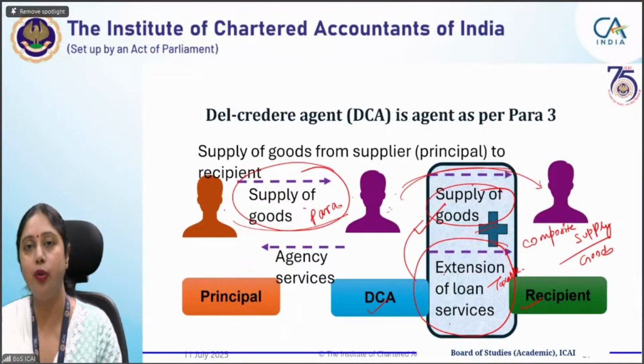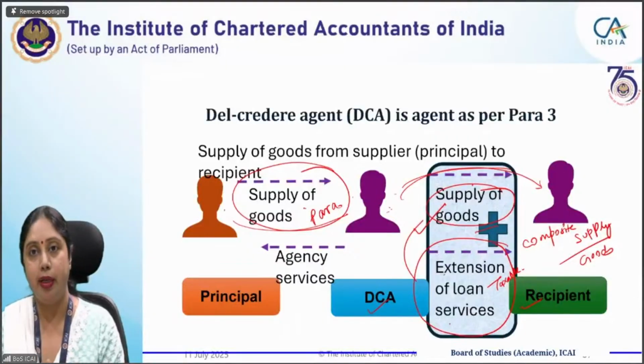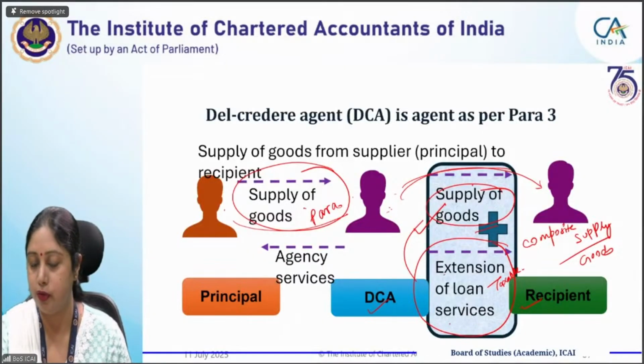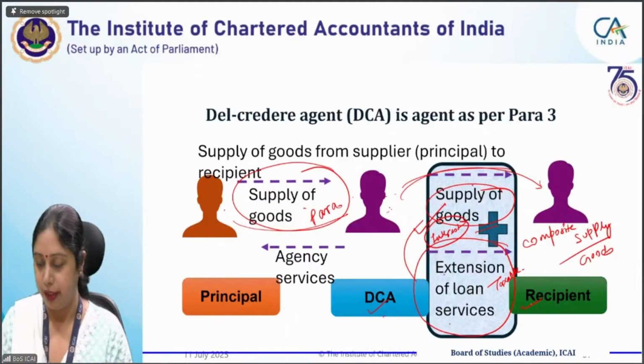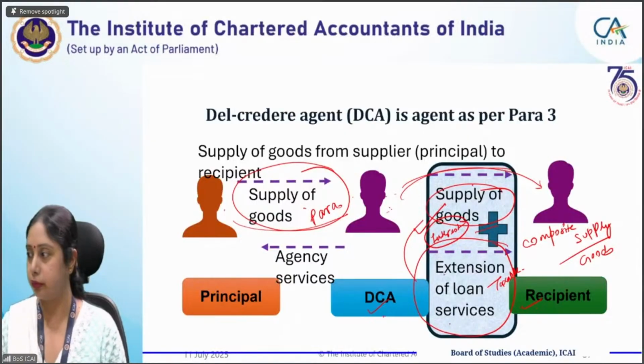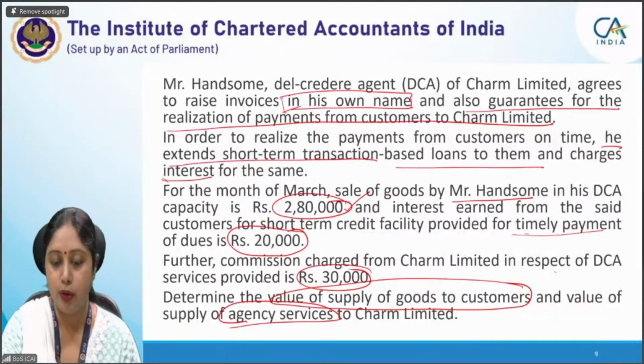So entire value of goods as well as the loan which has been given, the interest which has been received by extension of loan, so value of supply will include goods value plus interest, that will become the value in this particular case by DCA to recipient. So in our question we will see 2,80,000 is the value of goods and 20,000 is the interest. That makes it 3 lakhs. 3 lakhs will be value of supply made by del creditor agent to buyer.